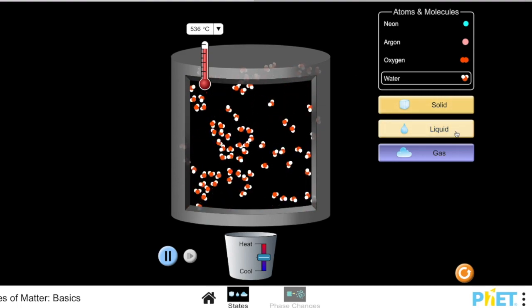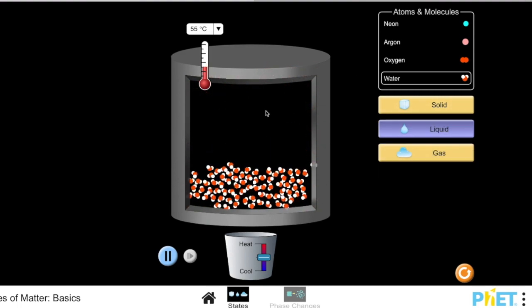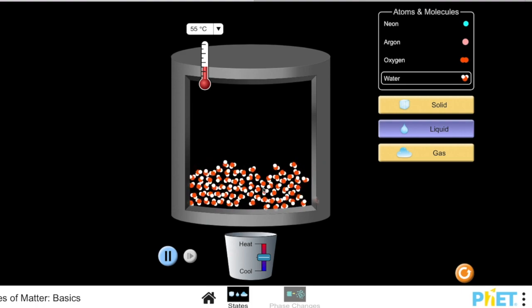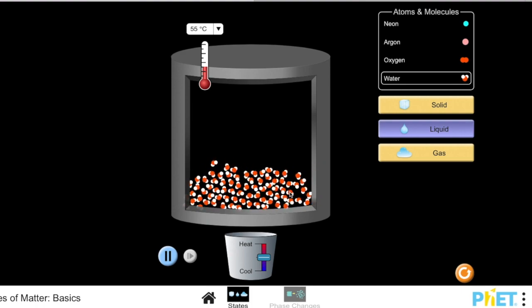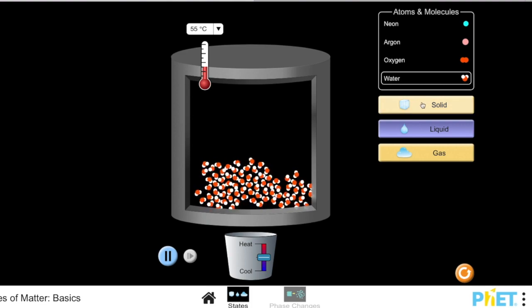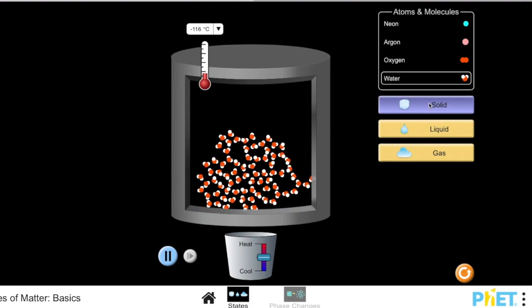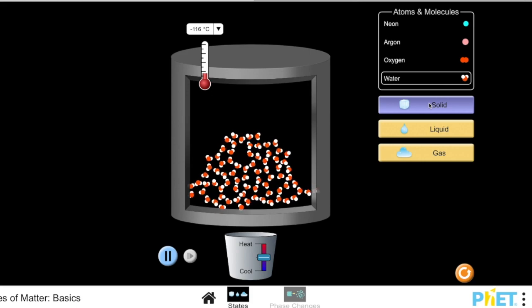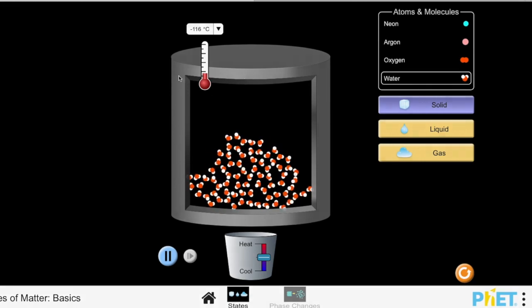What does water look like when it's a liquid? The water molecules are now condensed down and they are attracted to one another. They are very close to one another. They do take the shape of their container. What about the solid? Now in a solid, the molecules are not moving as quickly. Okay, so you can play around with that more if you like.